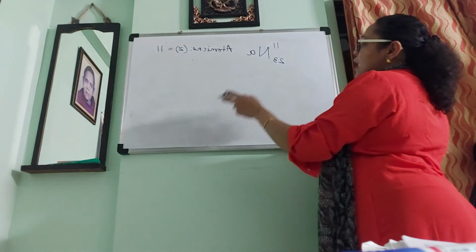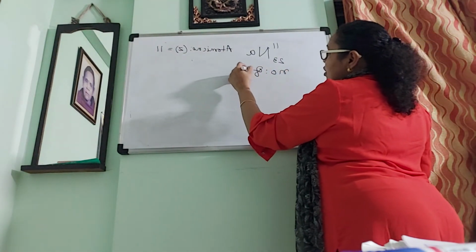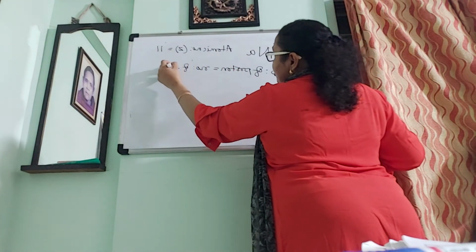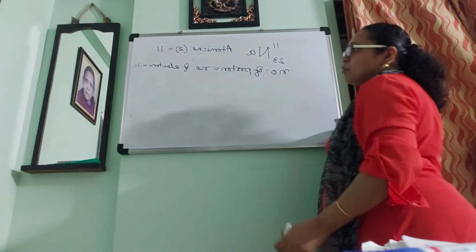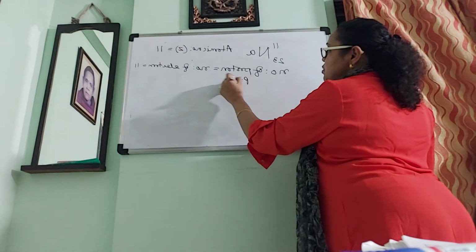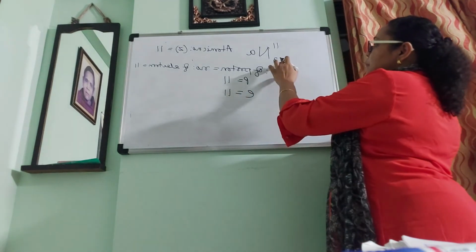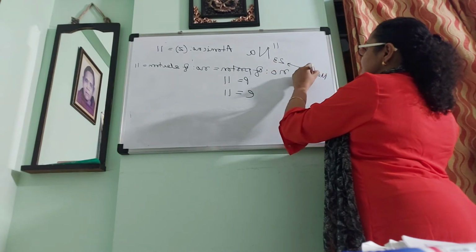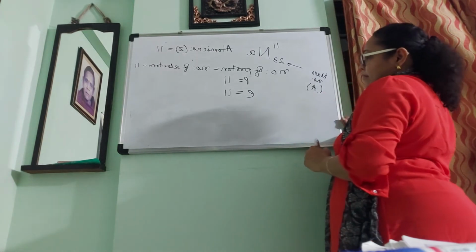That means the number of protons is equal to the number of electrons, that is 11. So protons is 11, electrons is 11, and 23 is the mass number.